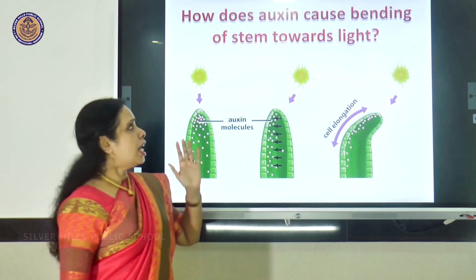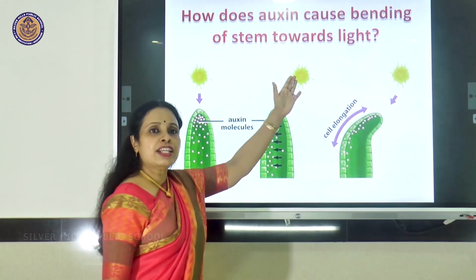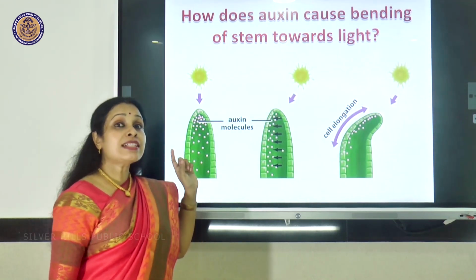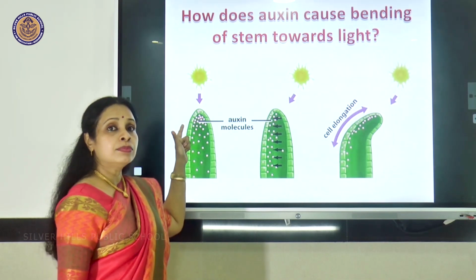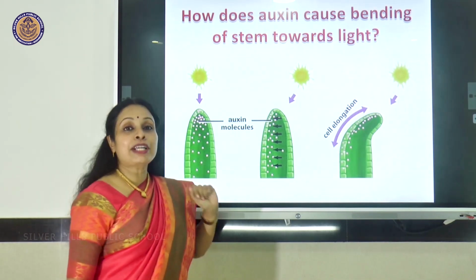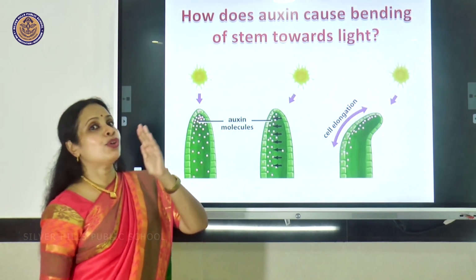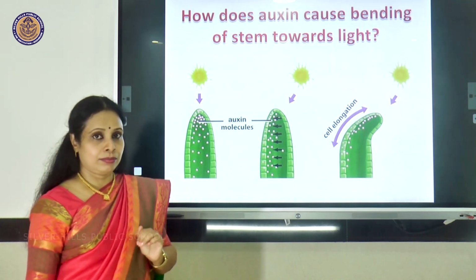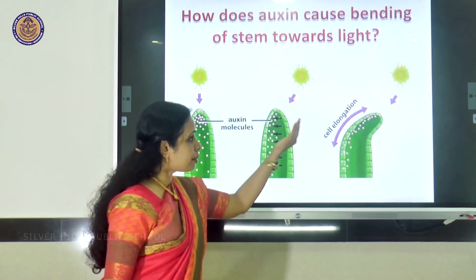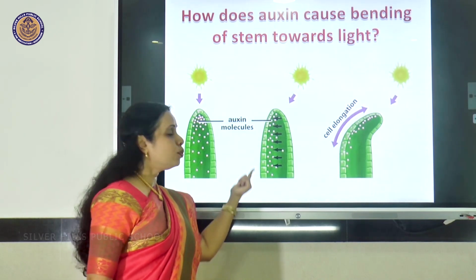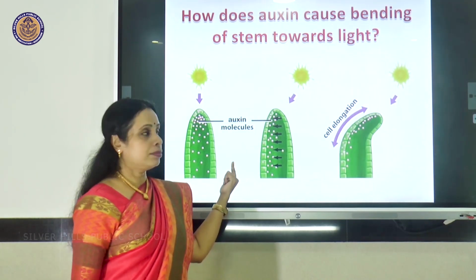Now you see, sunlight is coming from one direction. So what has happened to the auxin? You see in the second picture, the auxin has moved to the shaded part. Since sunlight is falling from here, the auxin has moved to the other part.